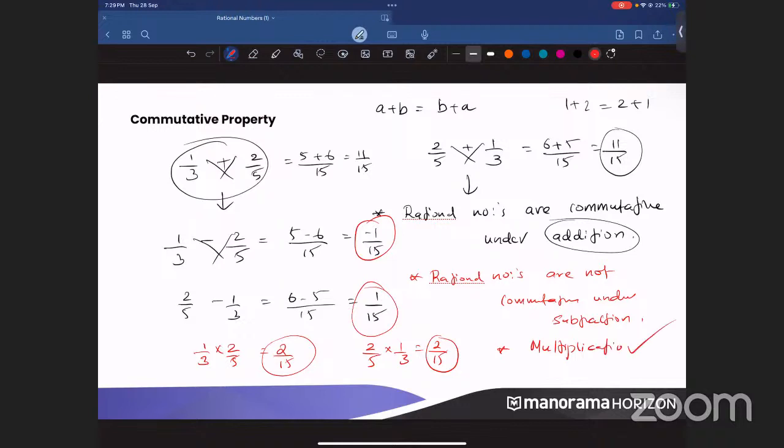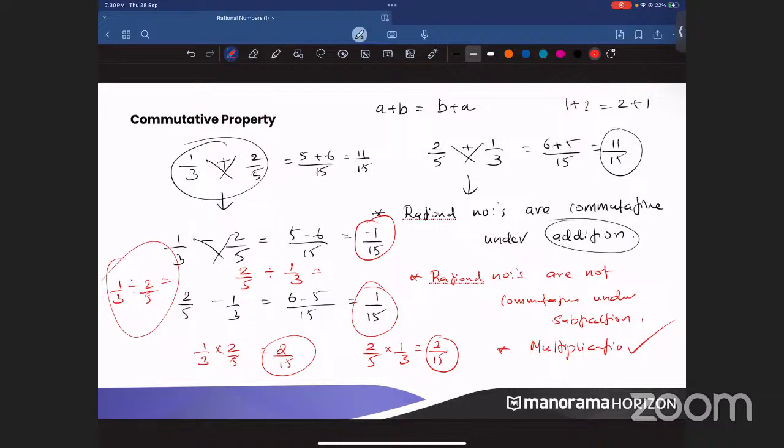Now, can you check for division? Can you check 1/3 divided by 2/5, and also 2/5 divided by 1/3? Can you do that on your own and put the answer in the chat? First, find out what is 1/3 divided by 2/5. Who is going to find out that answer?